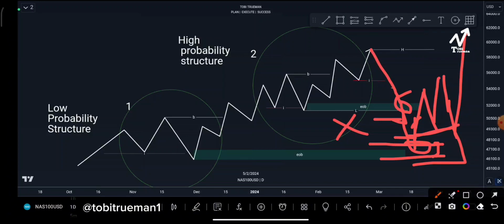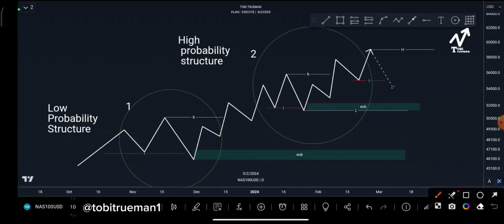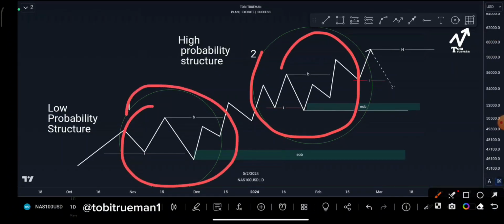Okay, so I hope you understand this type of structure. All focus will be on the present market structure that has been formed. The ones that were formed and the POI was not mitigated, price may come back to those places later in the future. When we get there, we'll know what to do.